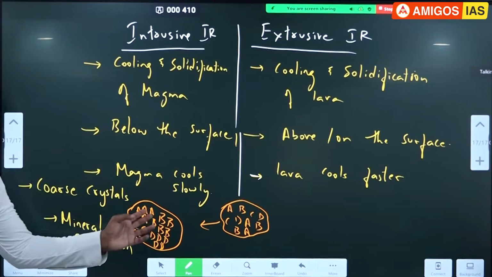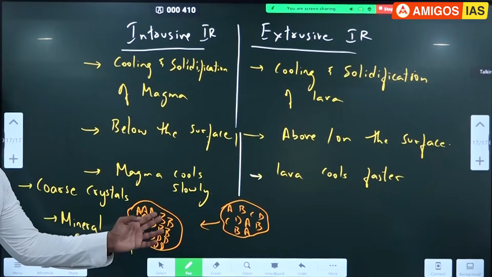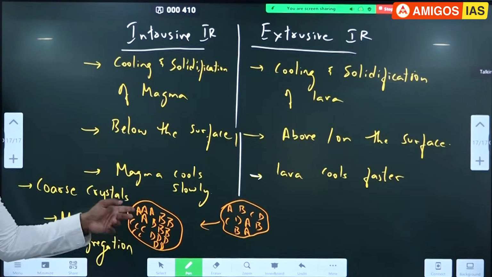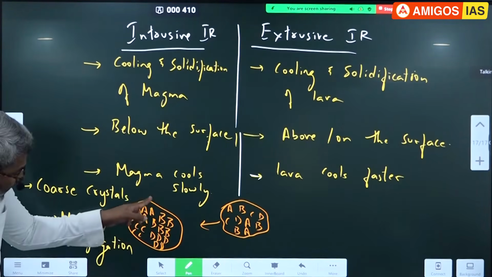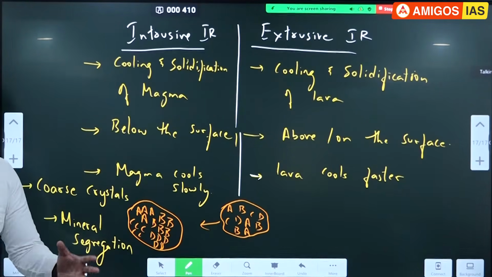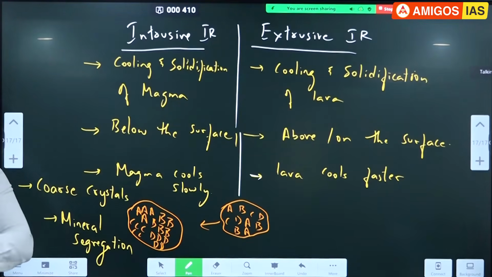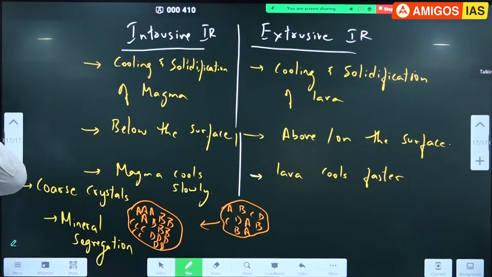So the crystals you use, like ruby, neelam, sapphire, emerald, you have heard of all these; you use them in jewelry. All those are formed inside this kind of rocks. Crystal growth happens because all the minerals which are alike come closer like this. Segregation means separation. Let's say on the first day of the class you sit wherever you got a seat. After a few days what happens? You'll know each other, make friends, then you'll form groups, correct? After that you permanently fix that place. I notice some students are sitting in the same place every day.